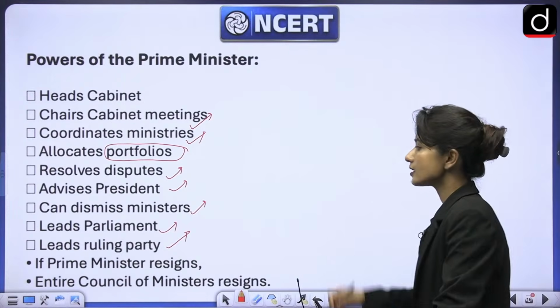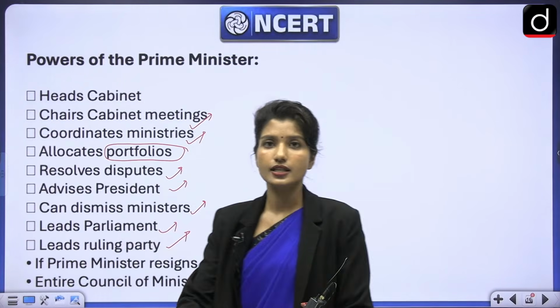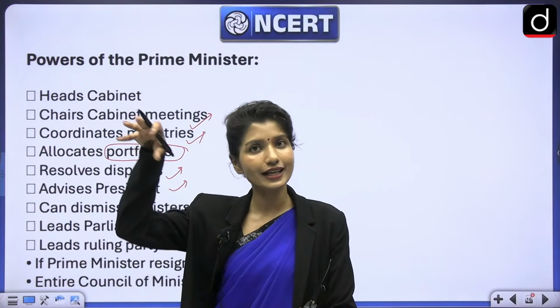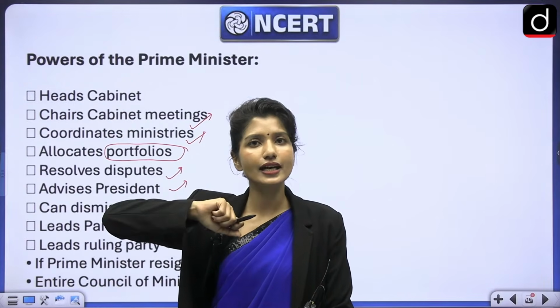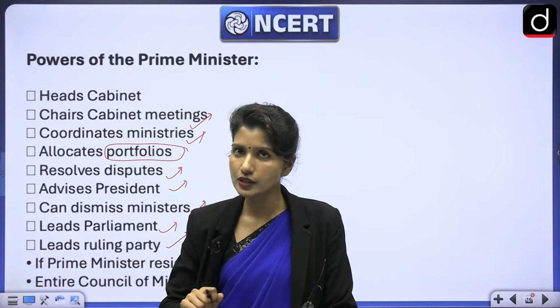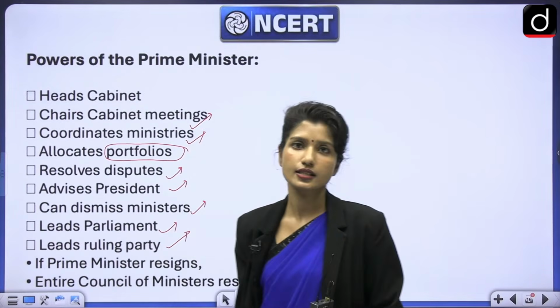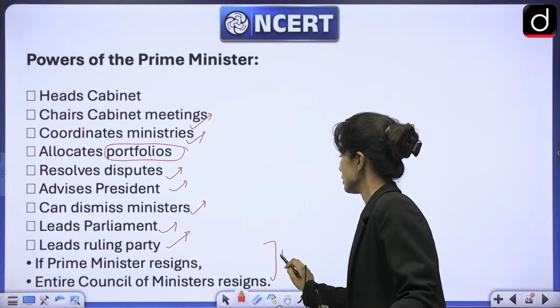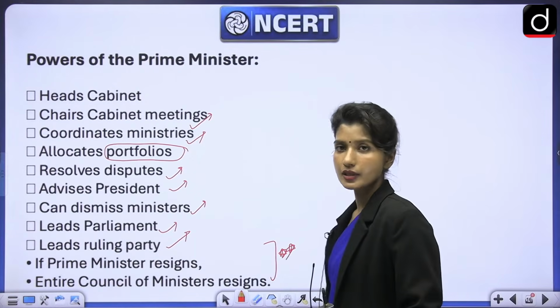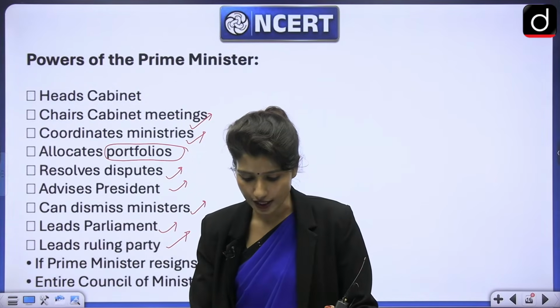Now, what happens if the Prime Minister resigns? We know that the Council of Ministers is headed by the Prime Minister. If the head has resigned, what will happen? The body will fall as well. So if the Prime Minister resigns, the entire Council of Ministers also resigns. This is the important part that you should keep in mind.